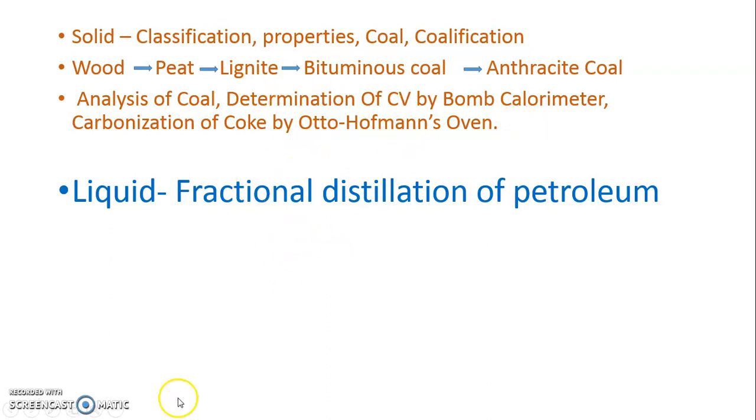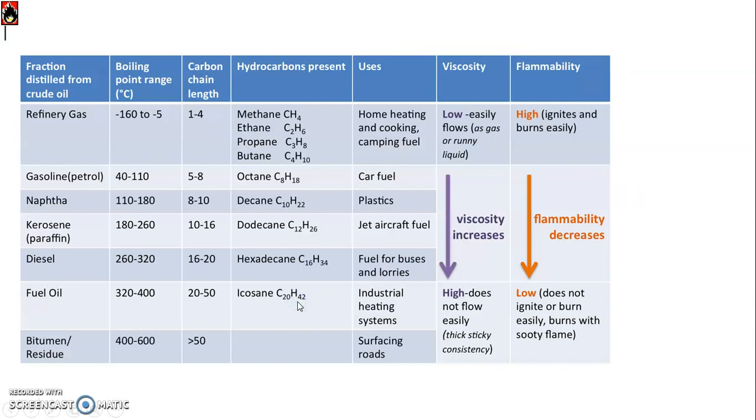How is it performed? It is done in a distillation tower. In the distillation tower, crude oil is heated at around 400 degrees centigrade, and then the vapors are allowed to pass through the tower. Gradual cooling of the ascending vapor takes place, and petroleum fractions get separated. Here is the table showing at what temperature which fraction is obtained. So we will view the table from the bottom.